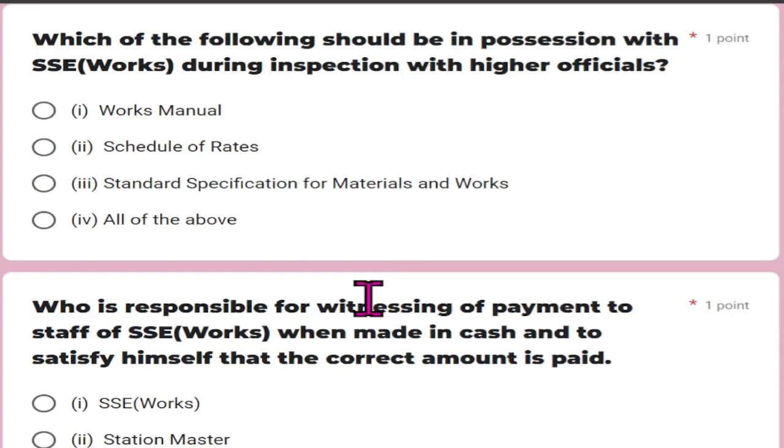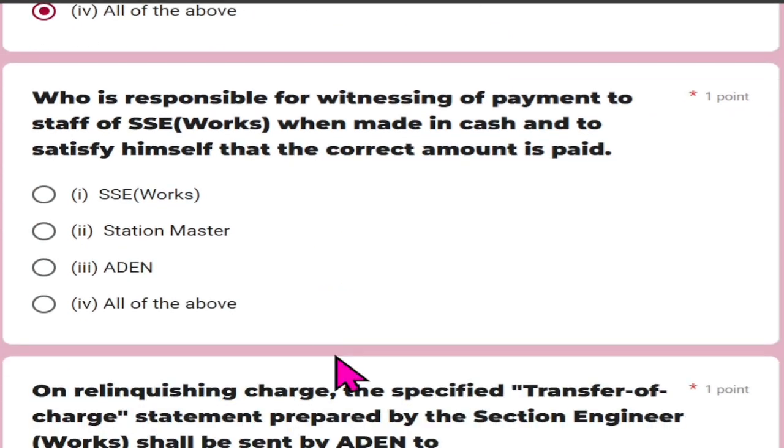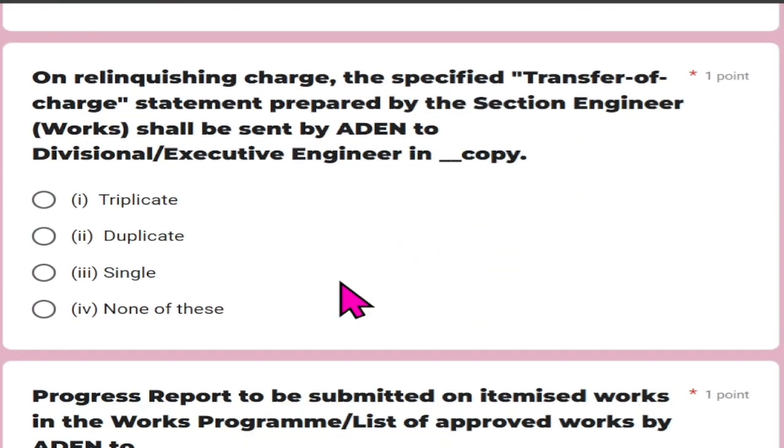Which of the following should be in possession with SSC works during inspection with the higher official? Works manual, schedule of rate, a standard specification for material and works. So all the three are right, so all of them will be the right answer. Who is responsible for witnessing of payment to a staff of SSC works when made in cash and to certify himself that the correct amount is paid? And that is SSC works.